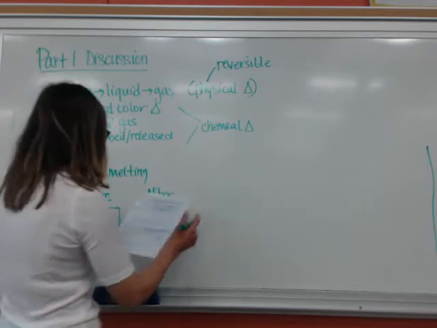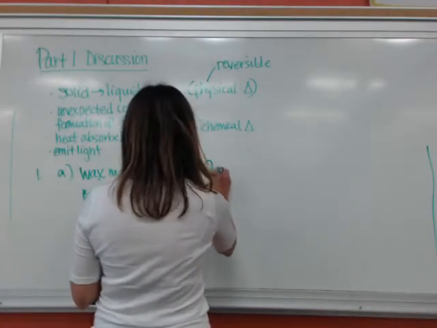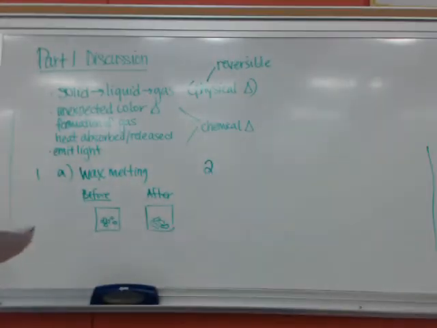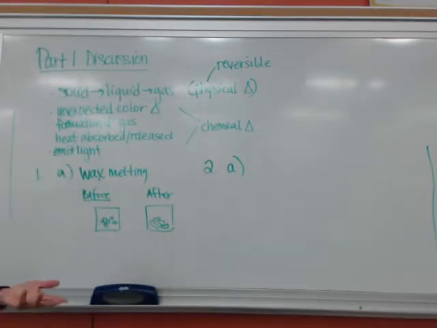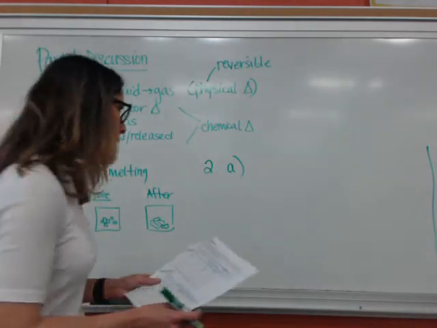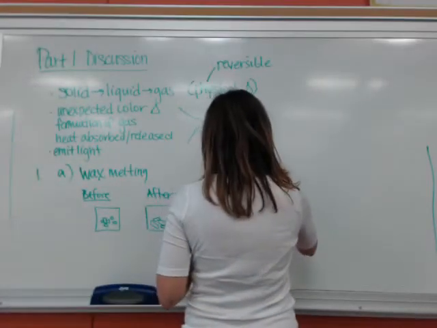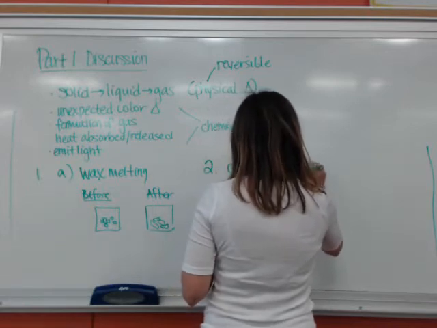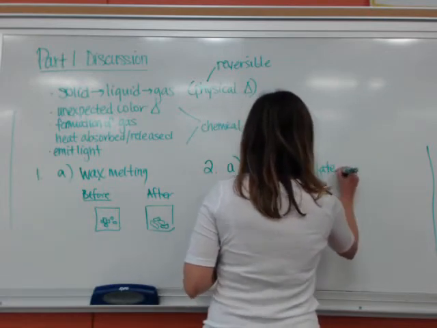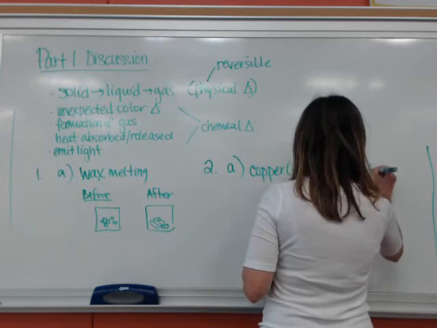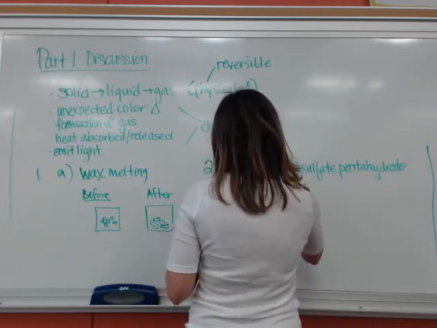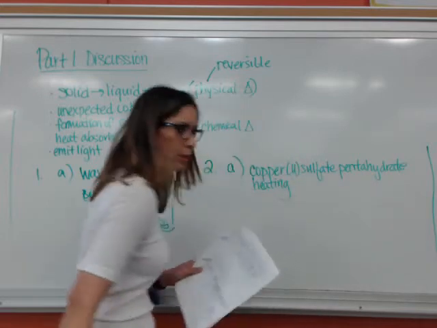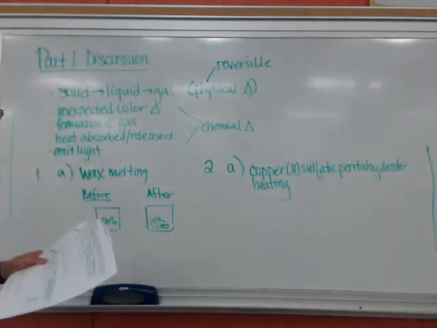If you take a look at number two, select one of the changes you observe that your group thinks is chemical in nature, then complete the following. So the chemical change that you chose, well, there were a couple of chemical changes that we observed. One of them was where we had the copper 2 sulfate pentahydrate heating. Okay, because when we heated it, there was an unexpected color change.